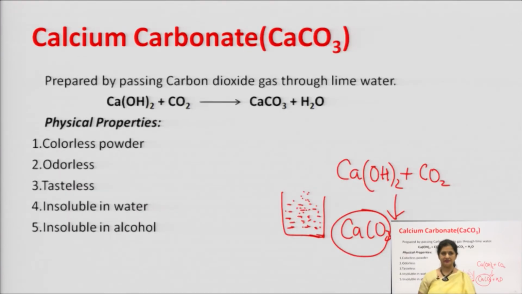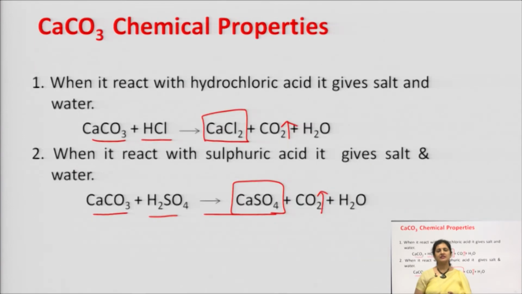Another compound is calcium carbonate, which is made by passing carbon dioxide gas through lime water. So, when lime water, that is calcium hydroxide, reacts with carbon dioxide, we get the salt calcium carbonate, which is a colorless, odorless, tasteless powder insoluble in water and alcohol. Calcium carbonate has the property to form a salt with the respective acid it reacts with. If it reacts with HCl, it is going to form calcium chloride as a salt.